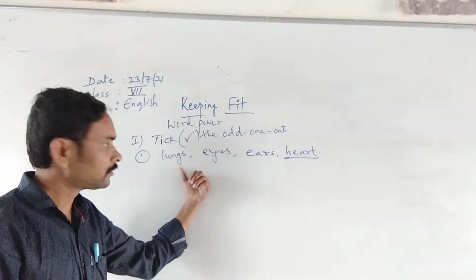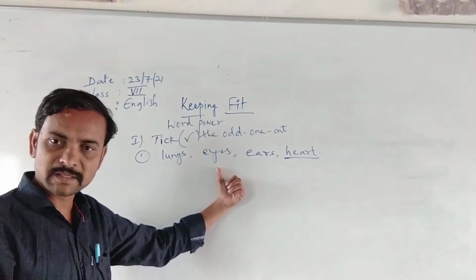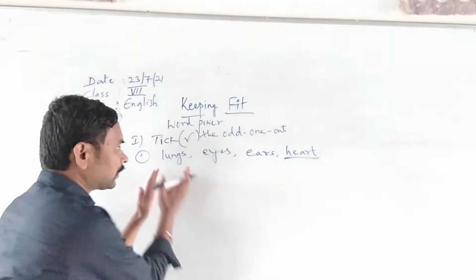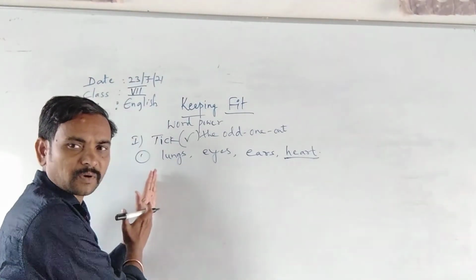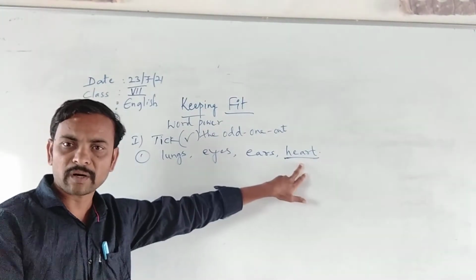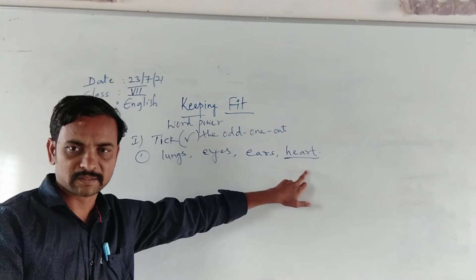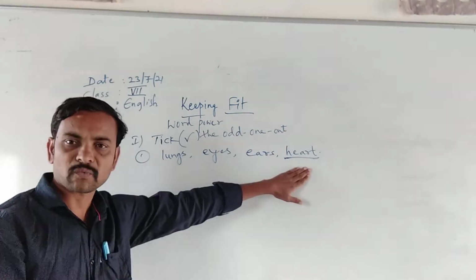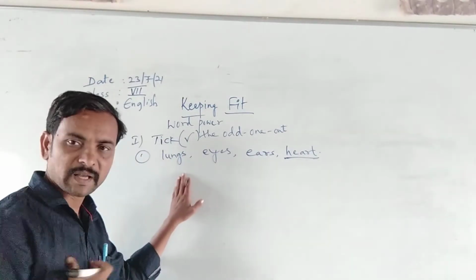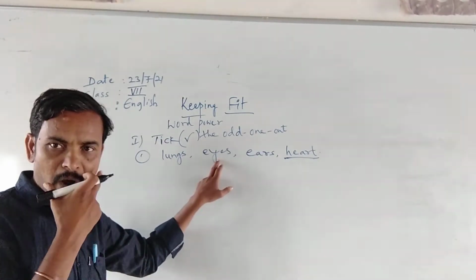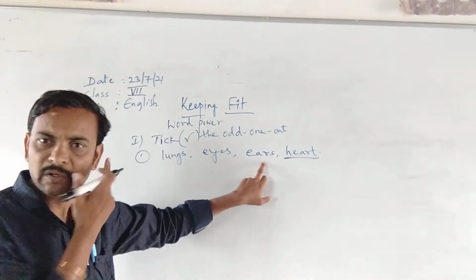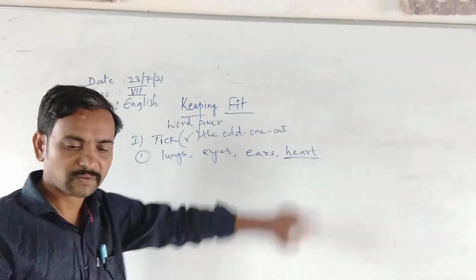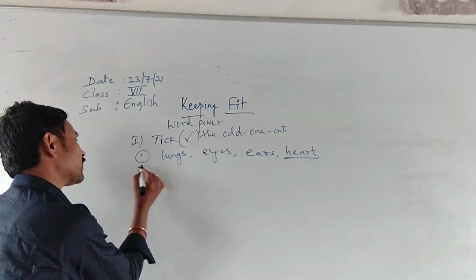Lungs, you have 2 lungs. Eyes, you have 2 eyes. Ears also, 2 ears. All these are 2. That is only one heart. Do you understand? These are 2, that is 1. But heart is 1. Okay. Look at the next example.